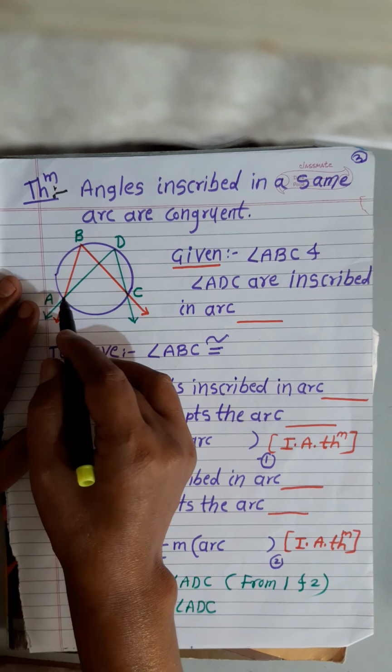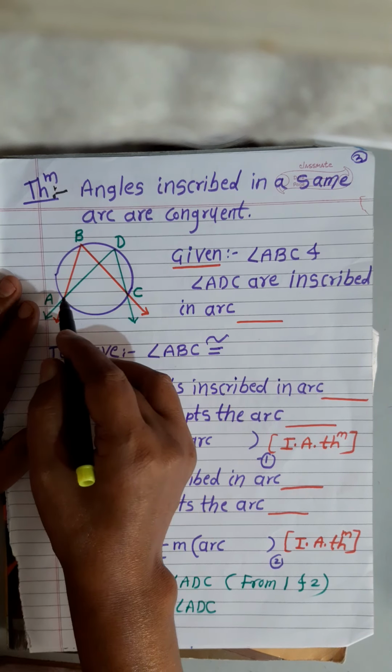Now the proof is very simple. See this angle ABC is inscribed in the arc ABC, and it intercepts the arc.